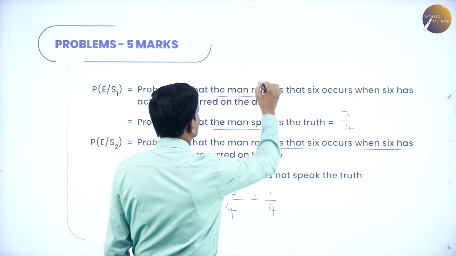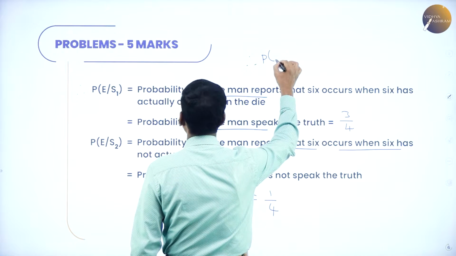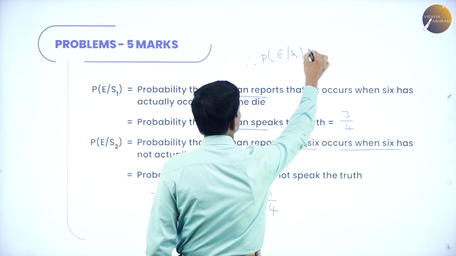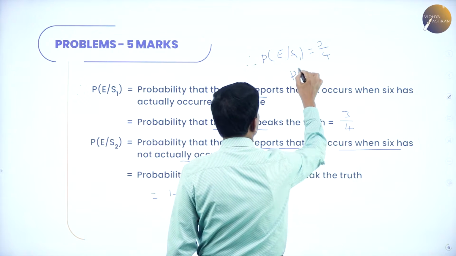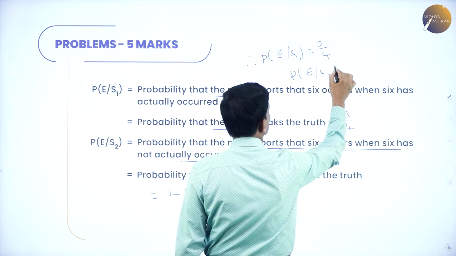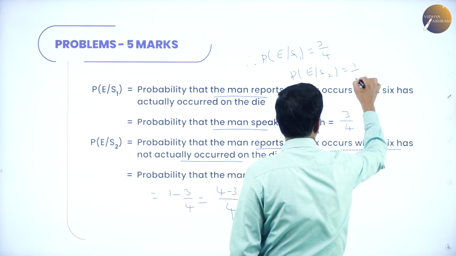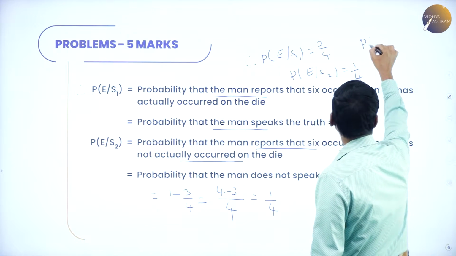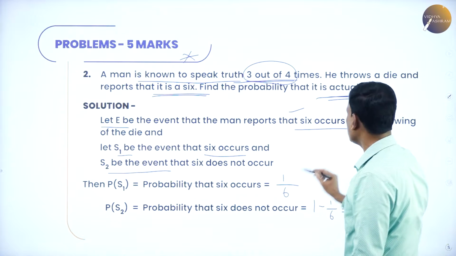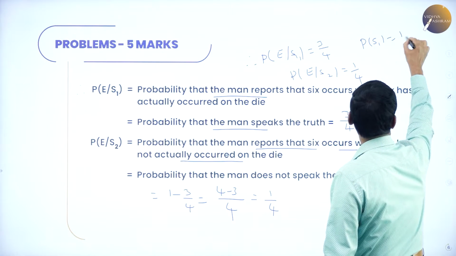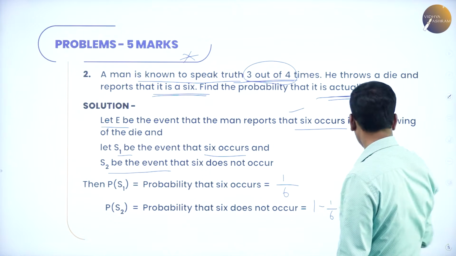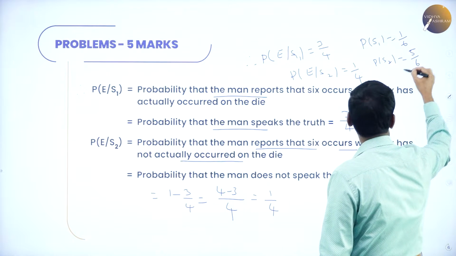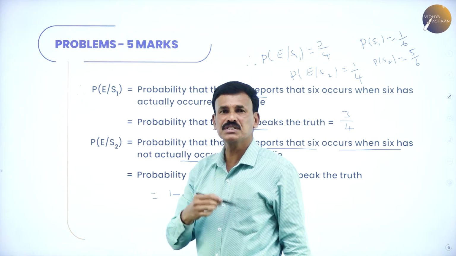So probability of E by S1 is 3 by 4, probability of E by S2 is 1 by 4, probability of S1 is 1 by 6, and probability of S2 is 5 by 6. Now substitute these values in the Bayes theorem.